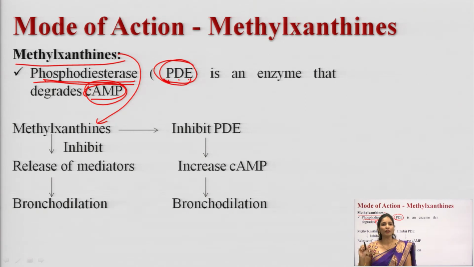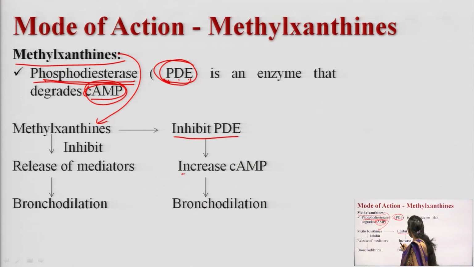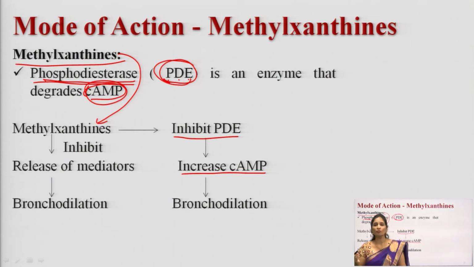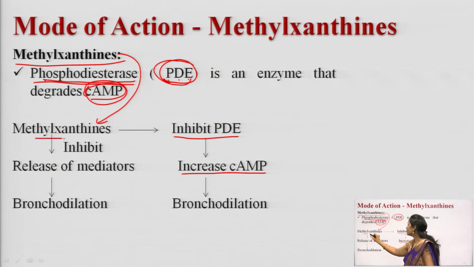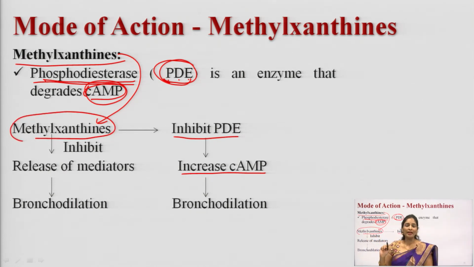Why does it inhibit the phosphodiesterase enzyme? Because this is the enzyme responsible for degrading the cyclic AMP levels. By inhibiting this enzyme, there will be an increase in cyclic AMP levels. The increased cyclic AMP levels lead to smooth muscle relaxation, and finally cause bronchial dilation. Methylxanthines have another action: they inhibit the release of mediators, which also causes bronchodilation. So, this is the mode of action of methylxanthines.